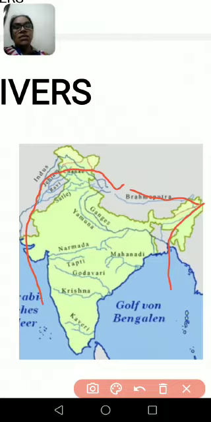Third one is the Ganga system. It originates from Uttarakhand, Gangotri, and it goes into the Bay of Bengal. So these are the three river systems of the Himalayan rivers.